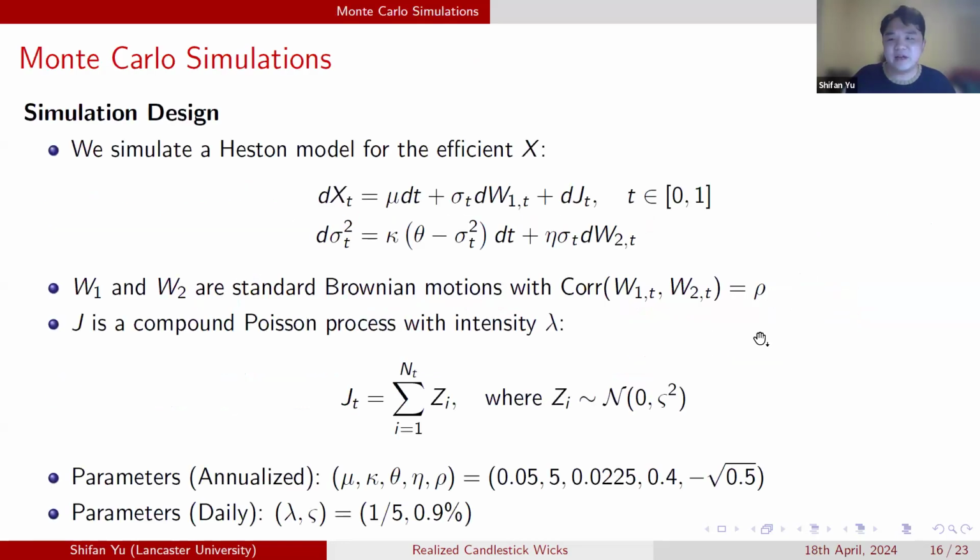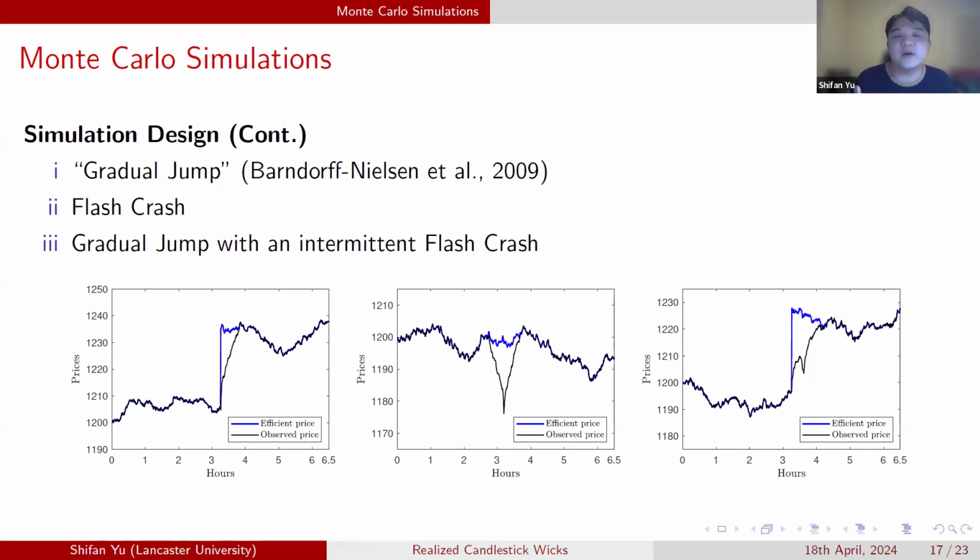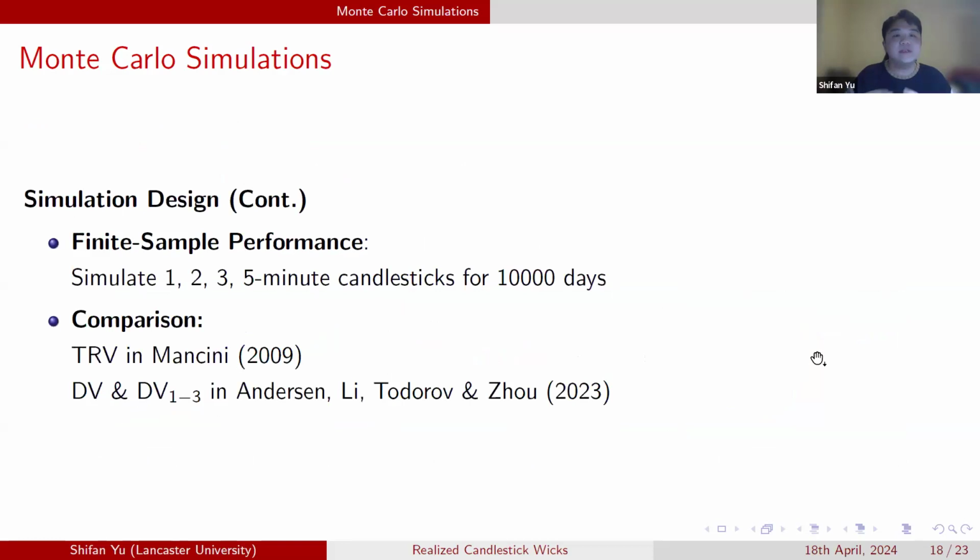Now let's look at some simulation results. I simulate the efficient price using a Heston model and a compound Poisson process for the jump component, and we have some parameter choices. For this drift burst type event, I simulate 3 types of events. The first one is a gradual jump. Compared with the discontinuous shift in the efficient price, we would like to make it slightly sluggish. So we have gradual jump events like this, and a flash crash event. And here I simulate something very weird: a gradual jump with a small flash crash in the middle. We simulate 1, 2, 3, 5 minute candlesticks for 10,000 days.